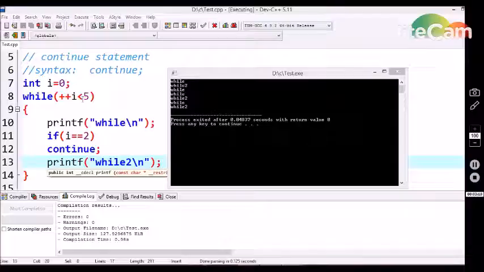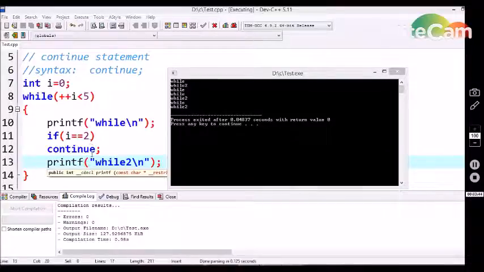In the first statement, i is incremented to 1, so 1 is less than 5. So the first printf statement prints "while" on the output screen. Is 1 equal to 2? No, so this if condition fails, and the continue statement is not encountered by the compiler. So the next printf statement is executed, and "while 2" appears on the output screen. Once again i is incremented, to 2. Now 2 is less than 5, so it is a true condition. We are getting "while" on the output screen. Here i equals 2, so 2 equal to 2, and this condition is true.